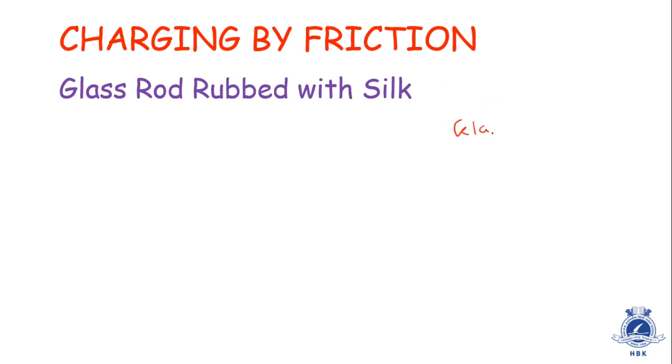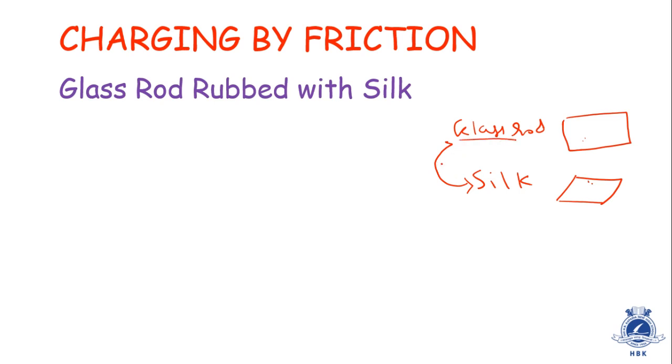Imagine this is a glass rod, and it is rubbed with silk. Imagine this is a piece of silk. When these two are rubbed with each other, what happens? The positive charge remains stationary, but the negative charge shifts from the glass rod to silk. So the electrons pass from the glass rod to silk. We are rubbing the glass rod with silk, so there occurs some frictional force between them, therefore it is called charging by friction.